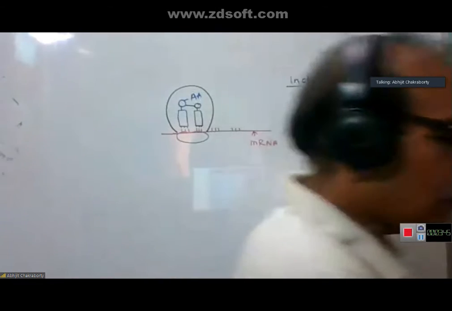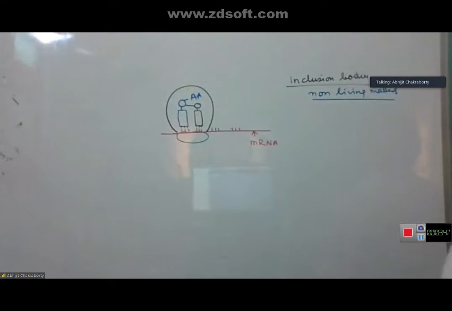A number of non-living matters are found in the bacterial cell. So this is the next important thing. So these are the inclusion bodies, and inclusion bodies may be of the following types.